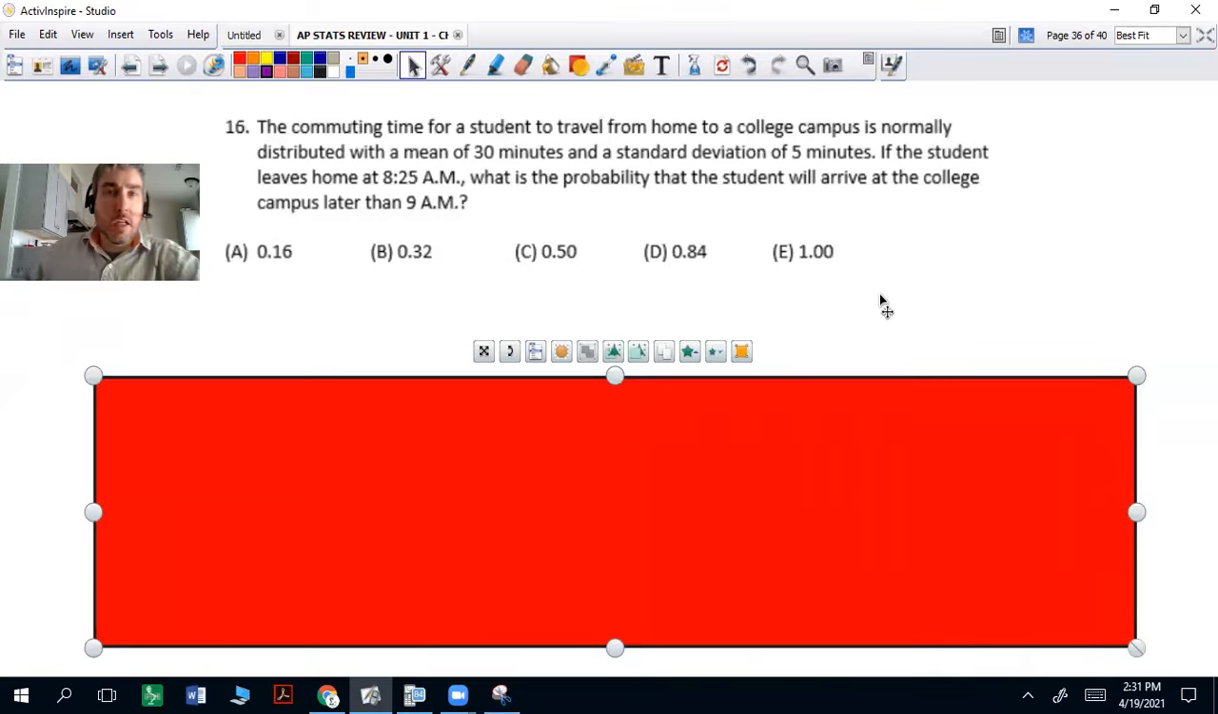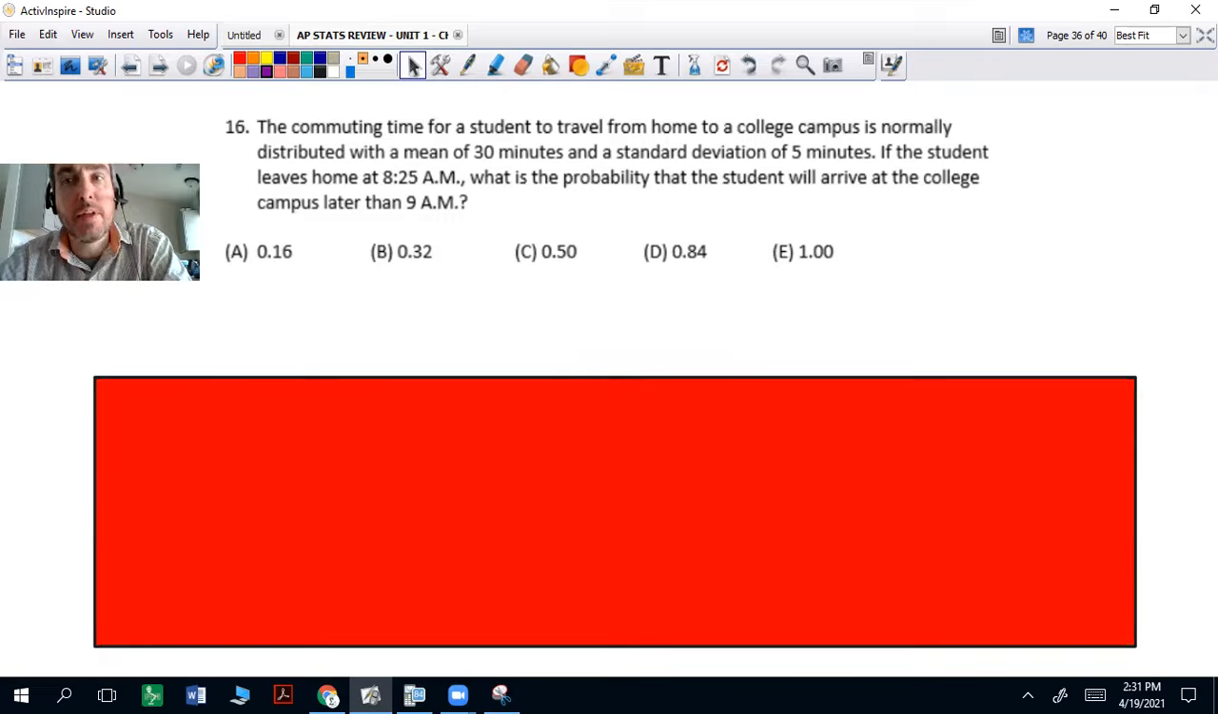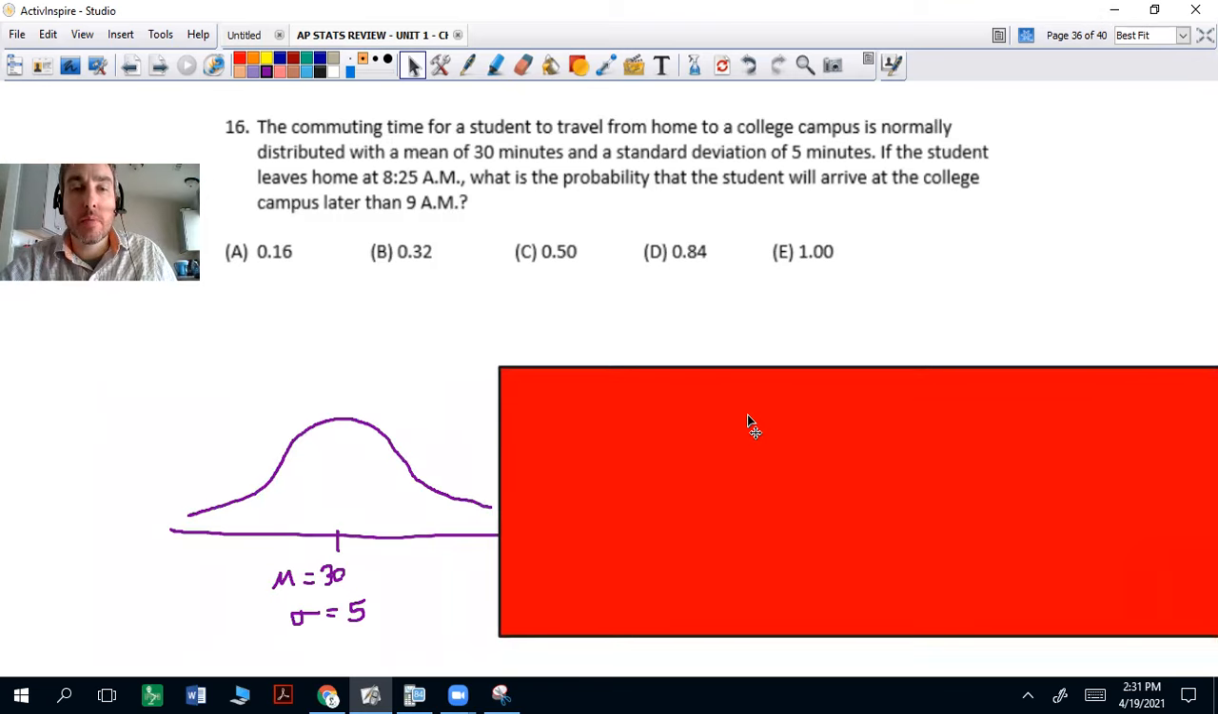Okay, question 16. The commuting time for a student to travel from home to a college campus is normally distributed with a mean of 30 minutes and a standard deviation of 5 minutes. If the student leaves home at 8:25 a.m., what is the probability that the student will arrive at the college campus later than 9 a.m.? So let's see. Think about this. Normally distributed, mean of 30. Later than 9 a.m., how many minutes is that? Well, we're going from 8:25 to 9. That's 35 minutes.